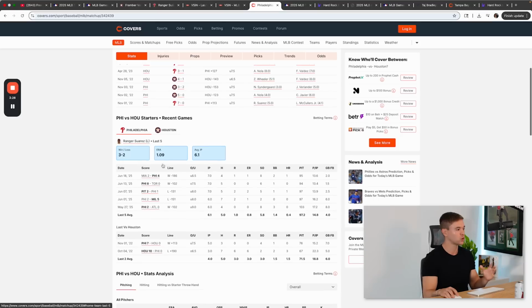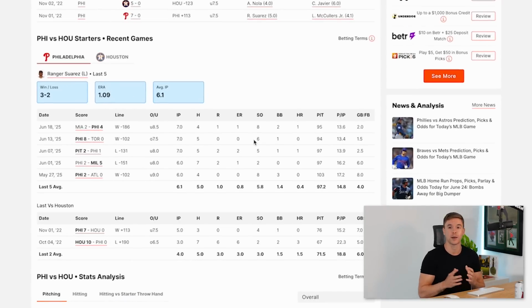Now, Rangers Suarez over the last 5 games, he's been excellent. He's lost 2 games, he's won 3, but when you look at the earned runs, he's allowing at most 2 earned runs, couple games with 0, couple games with 1, but no blow-up game over the last 5 games.